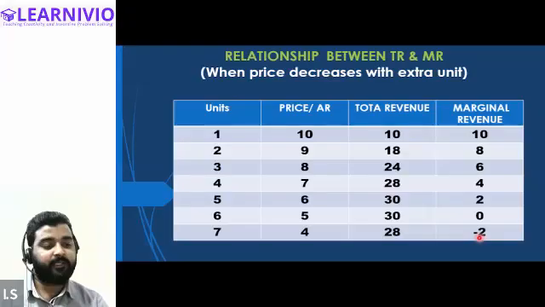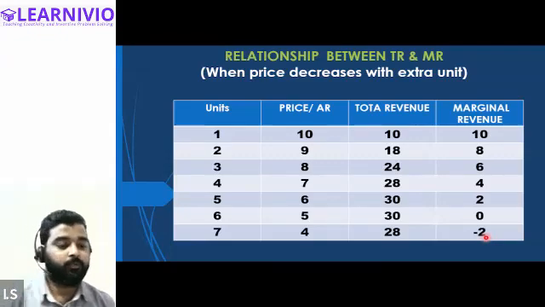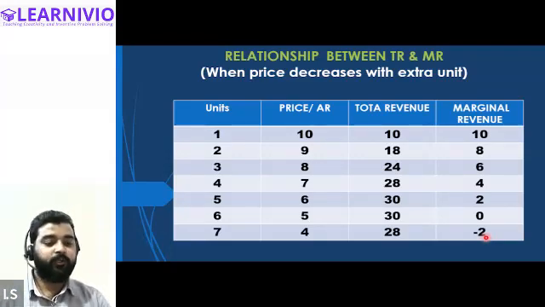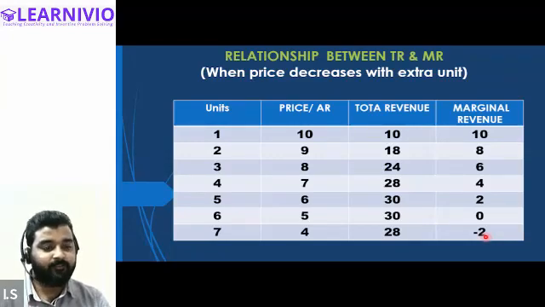Yes, sir. When marginal revenue becomes negative, at the seventh unit, as soon as it becomes negative, you will see that the total revenue starts declining. From 30 it goes down to 28. So this gives you three points.